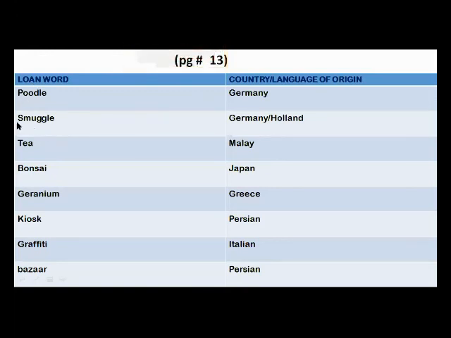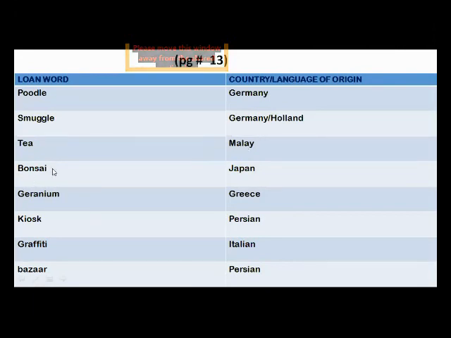Smuggle, you know, smuggling, it is a very common word used in English language, but actually it belongs to Germany and Holland. Tea, which we daily use, tea break, high tea, black tea, lemon tea, green tea. But this word is actually a Malay word. Malay is a different language other than English.